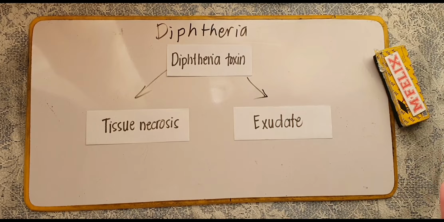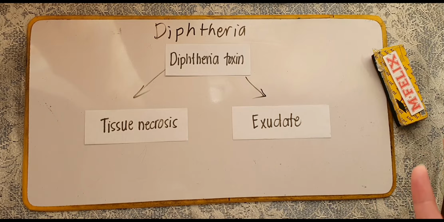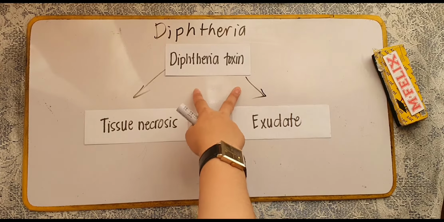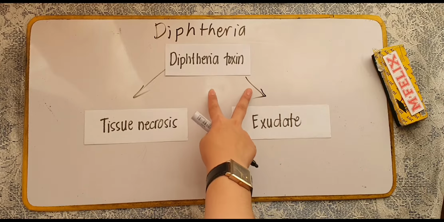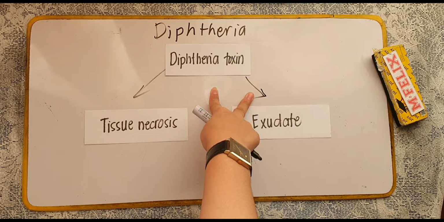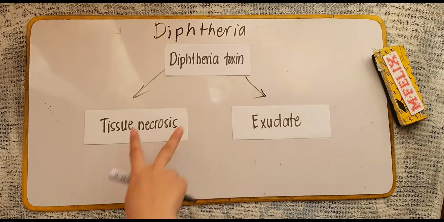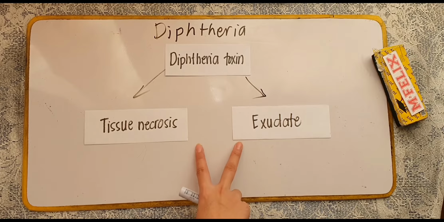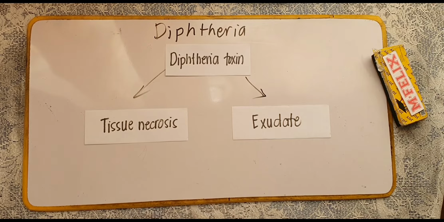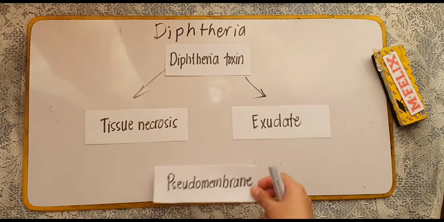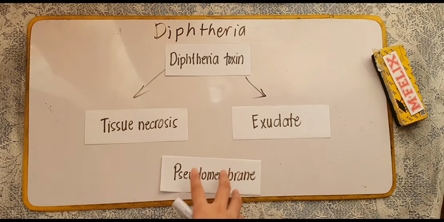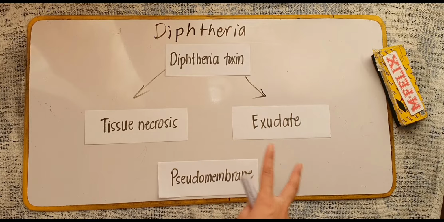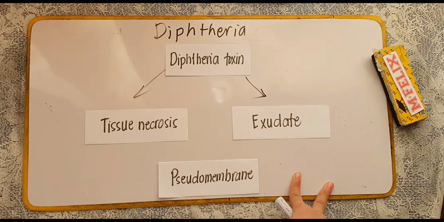Diphtheria class is an acute contagious disease characterized by the production of a systemic toxin, which is your diphtheria toxin. Now, this diphtheria toxin is secreted by the bacteria and causes tissue necrosis and exudate formation. Then later on, the diphtheria toxin will cause the formation of pseudomembranes of the mucous membrane and the throat, leading to respiratory obstruction. Okay, so that is the main pathophysiology of our diphtheria.